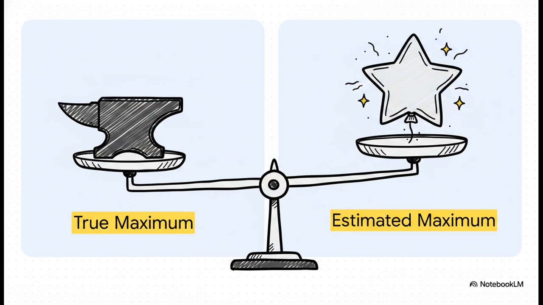Let's boil this down to the absolute smallest possible case. Just two options. First, consider the true maximum, theta max. This is the actual, absolute best true performance between two hypotheses, theta 1 and theta 2. Now, compare that to the estimated maximum, theta hat max of S. This is the maximum of the estimates calculated from a specific data sample S. Because of Jensen's inequality we just talked about, the expected value of what we calculate from our sample data will consistently be larger than the actual true maximum. It creates this perfect illusion of a perfect choice.